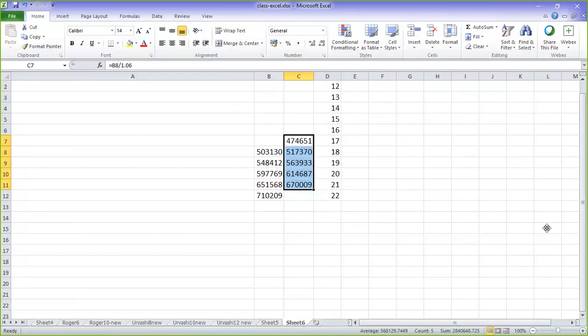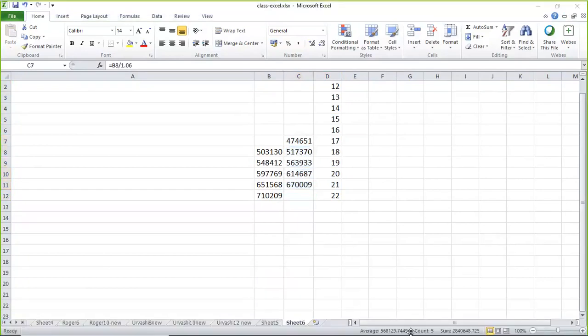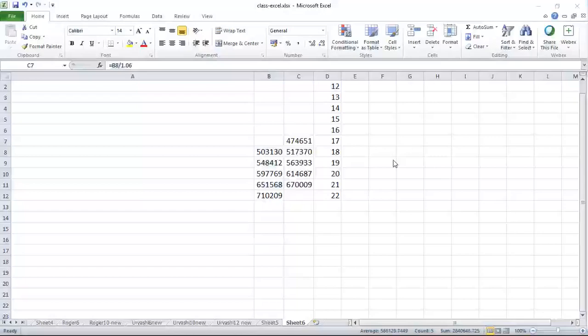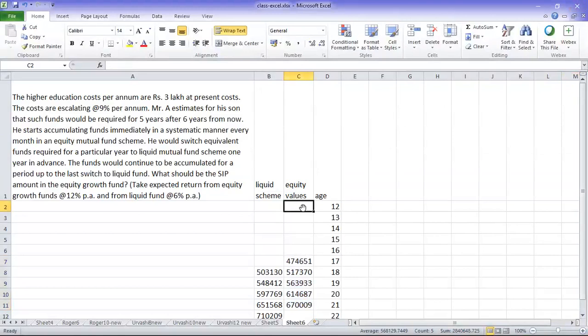So at age 12, 0, I am talking about only withdrawals here, that's why I put 0 here.